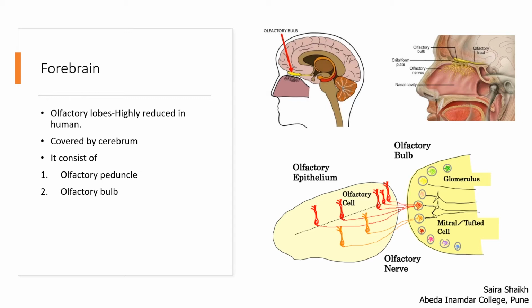The olfactory epithelium is connected with olfactory nerves. These nerves are further connected to the olfactory bulb. In the olfactory bulbs, nerve cells are present, which together form axons. A bundle of axons, or a bundle of nerves, together forms the olfactory peduncle.